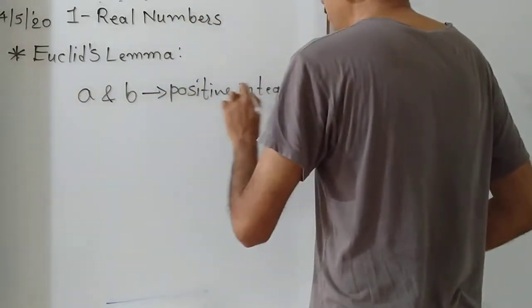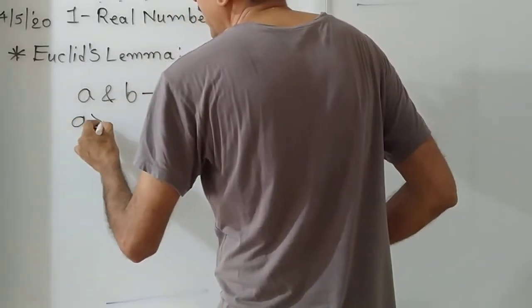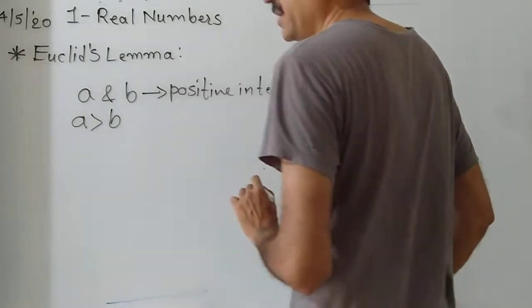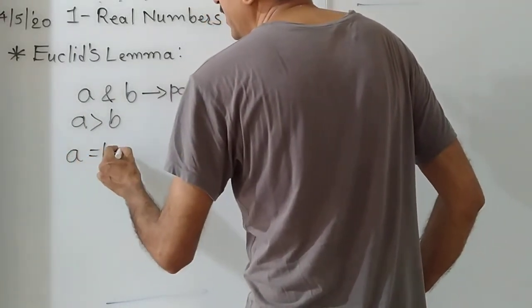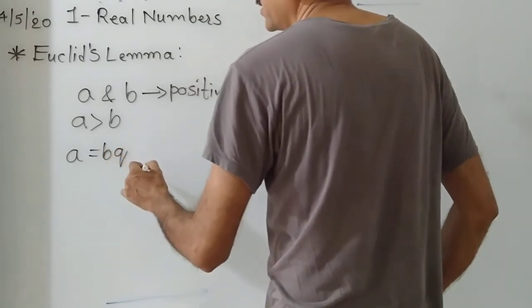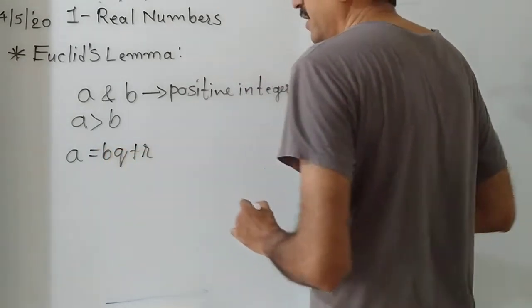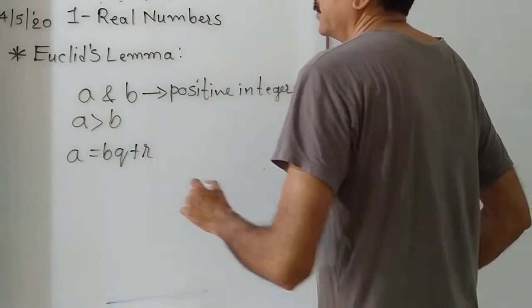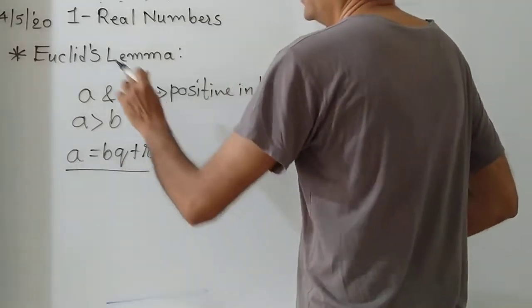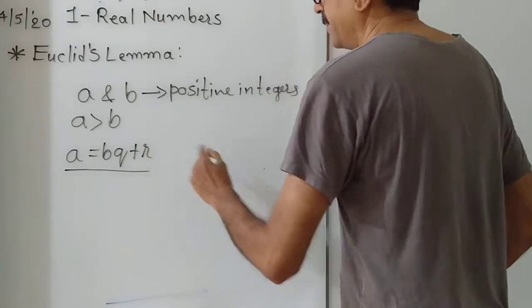A and B are positive integers. A is greater than B. When A is divided by B, Q is the quotient and R is the remainder. This is said to be Euclid's lemma.